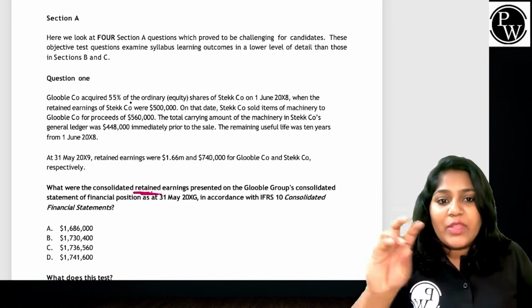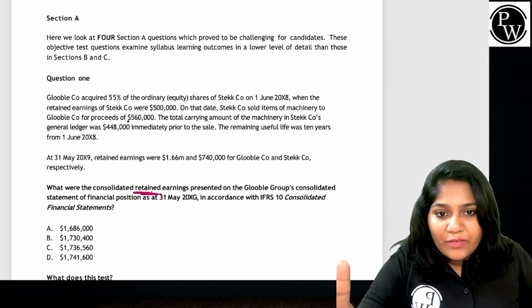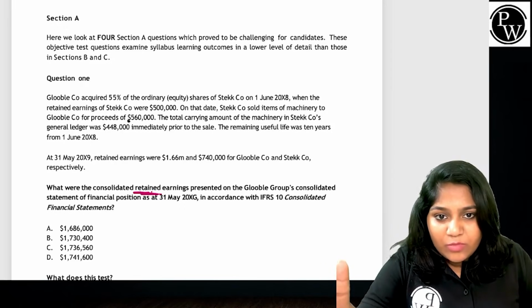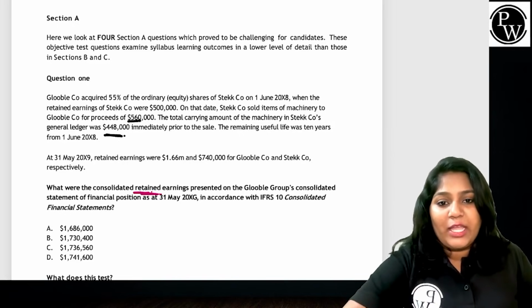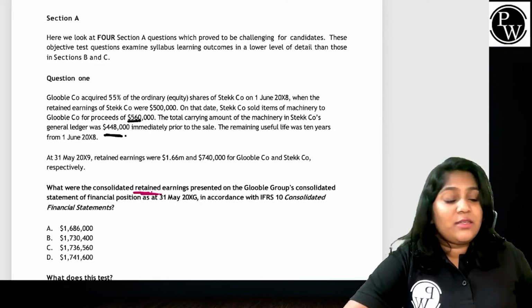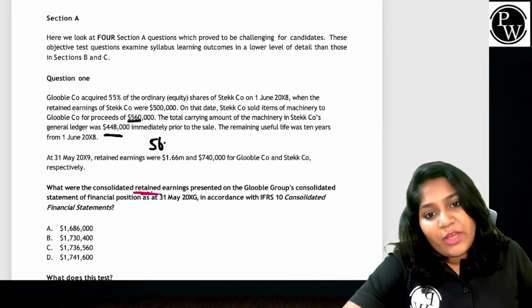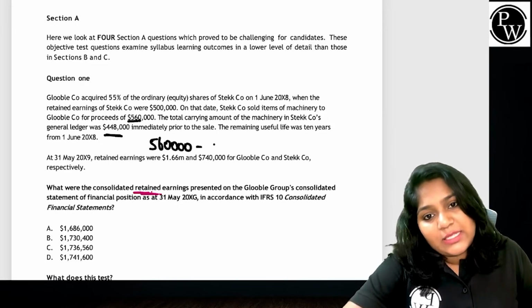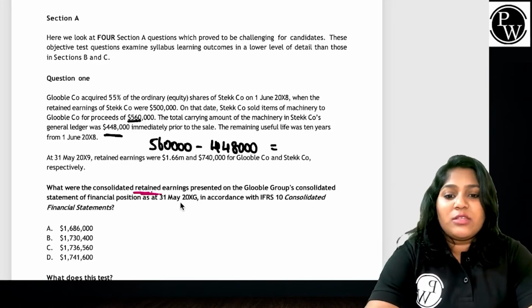So I see there is a sale of non-current asset for proceeds of $560,000, where the carrying amount on the sale was $448,000. So we can consider the sale of non-current asset is at a profit.